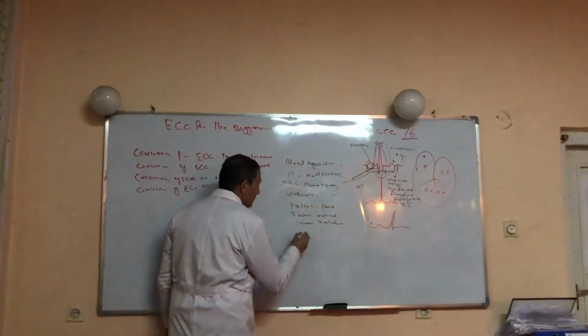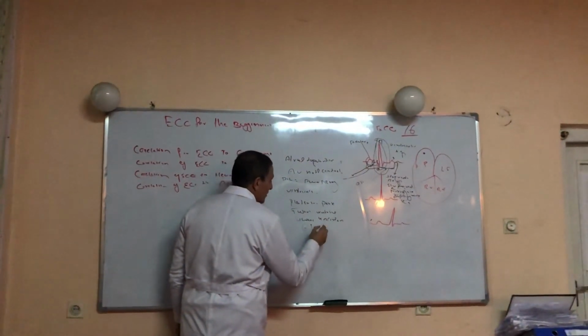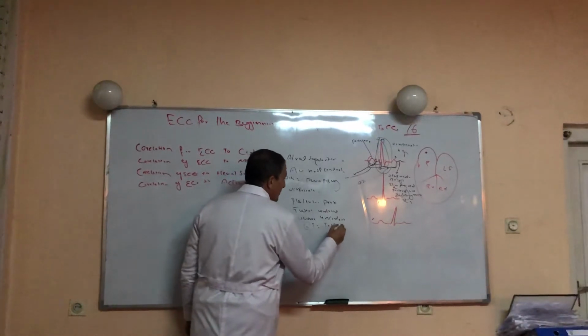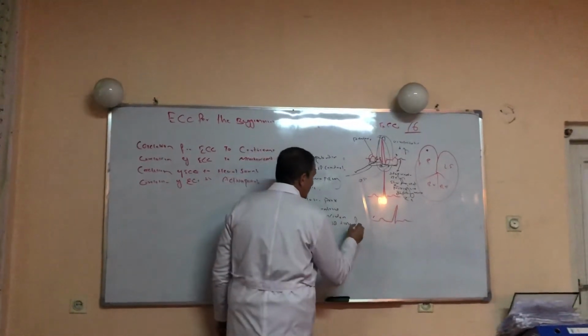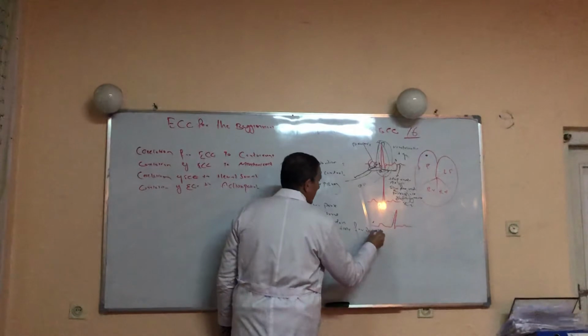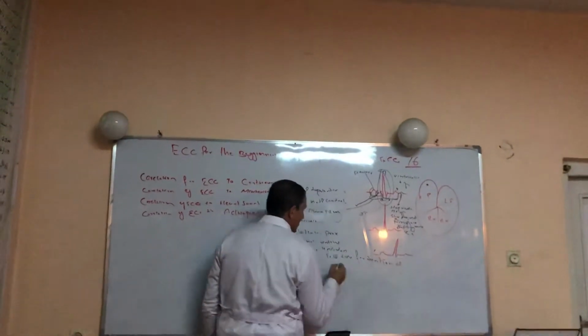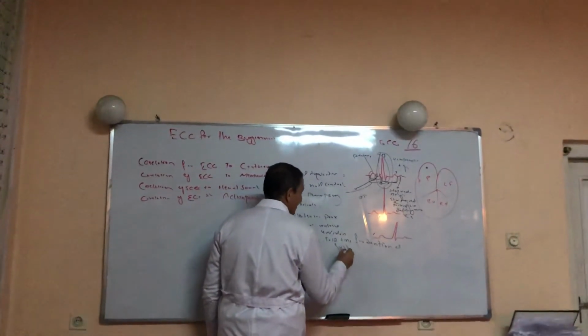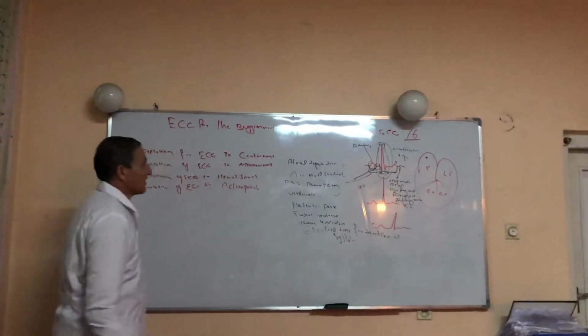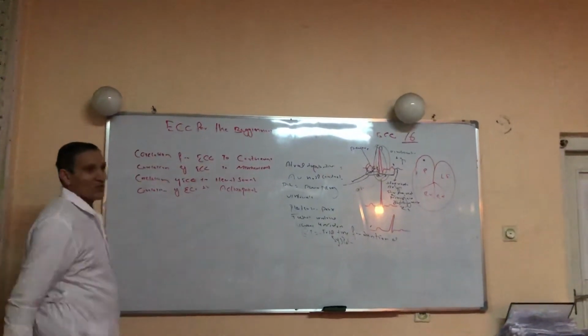The QT interval is the total time duration of systole. This was the correlation of the ECG event to cardiac event.